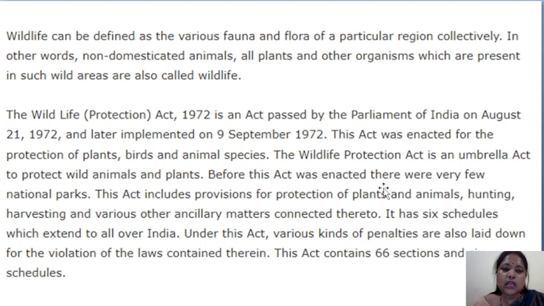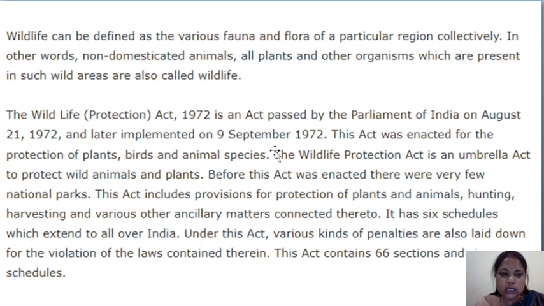So the Wildlife Protection Act 1972 is an act passed by the Parliament of India on August 21, 1972, and later implemented on 9th September 1972. Here two short questions are there. When was this act passed in Parliament? The answer is August 21, 1972. Another important short question is when it was implemented. It was implemented in the next month, on 9th September 1972.